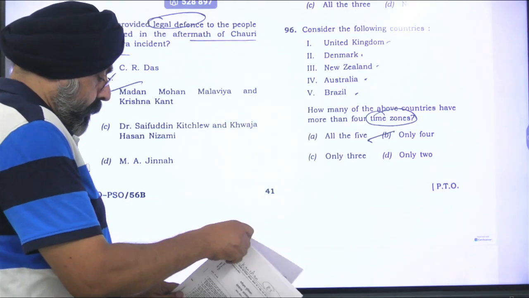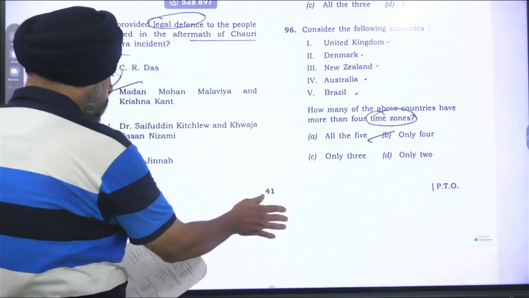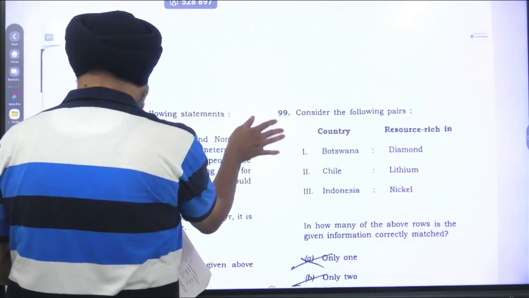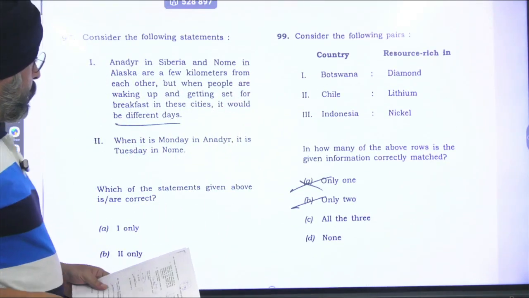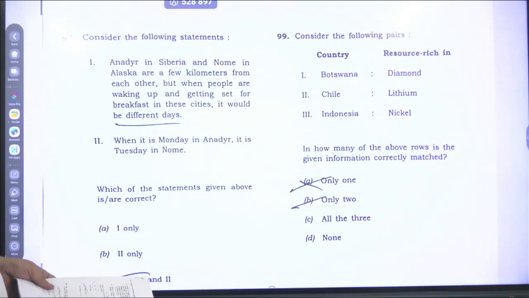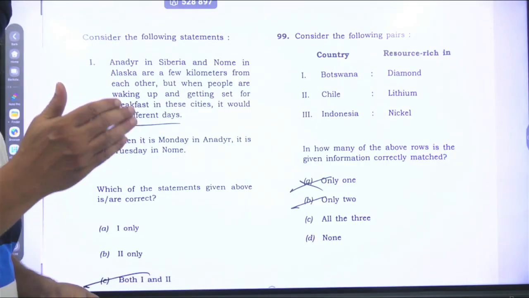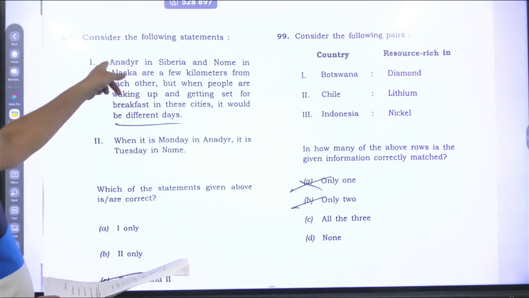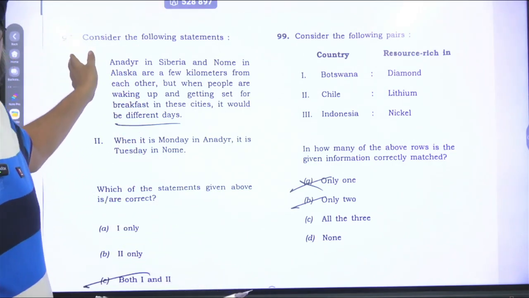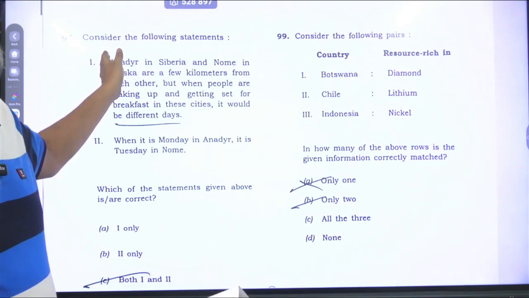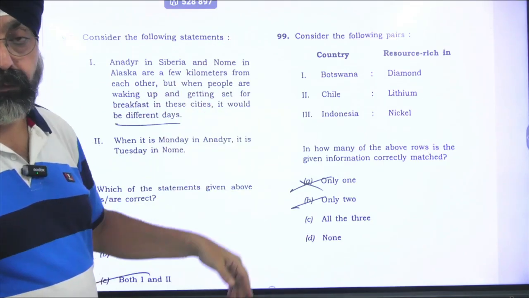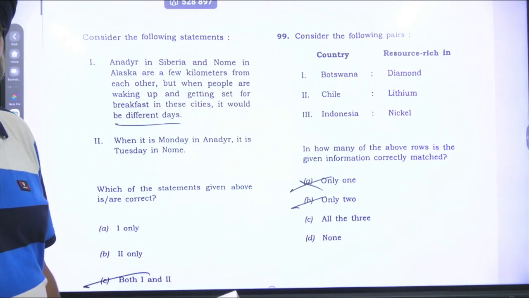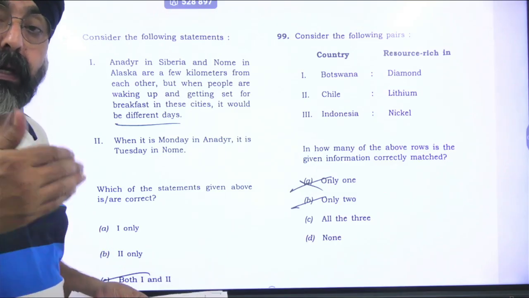Now we are having another question. This is again a beautiful one. This is Anadyr in Siberia and Nome in Alaska. They are very close to each other, but in between there is an international dateline that passes. This Siberia part is on the eastern hemisphere, and the other one is on the western hemisphere, Alaska part. And Alaska part is a day behind.